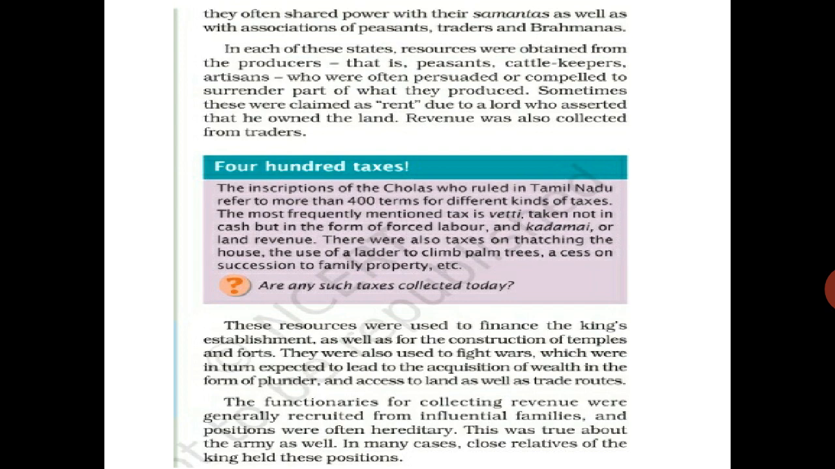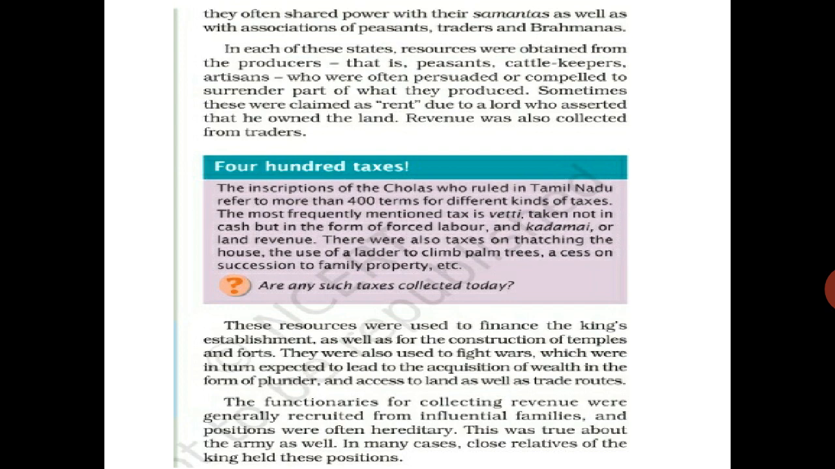The functionaries for collecting revenue were generally recruited from influential families, and positions were often hereditary. Now see, directly nobody is giving the tax. So one person should be kept for the collection of the tax. Mostly one reputed person in the village, one family considered reputed and noble in the kingdom, was given the duty to collect the tax. And tax collecting work also came in hereditary. Suppose one person from the family is collecting the tax, and after his death, or when he becomes old, his son was collecting the tax.